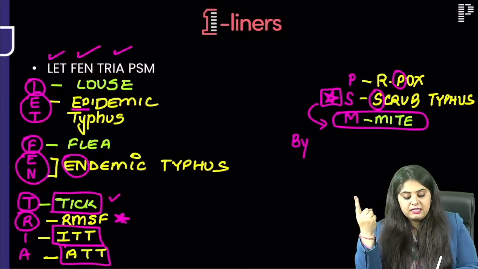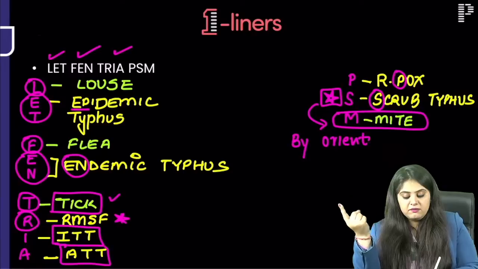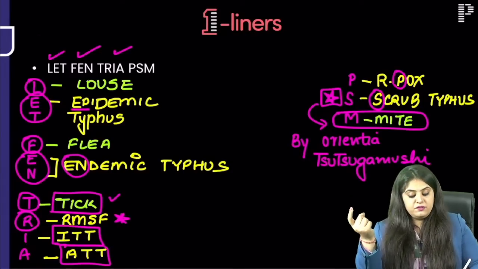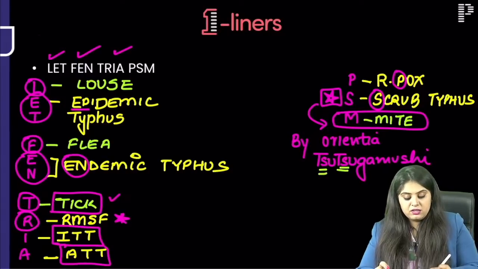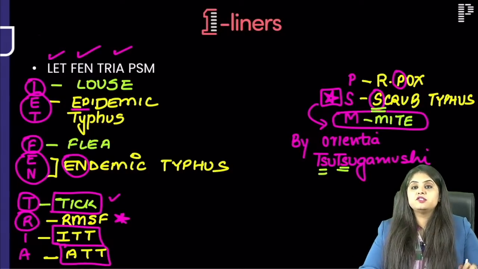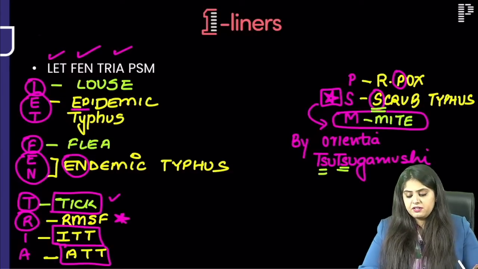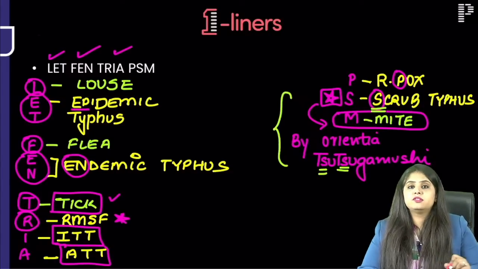But which bacteria causes it? It's the funniest sounding one and hence students never forget it. It is Orientia tsutsugamushi. So always remember tsutsugamushi causes scrub typhus. And it is because of the bite of what? Mite, which everyone knows, and this is what was asked last time. So scrub typhus is important.